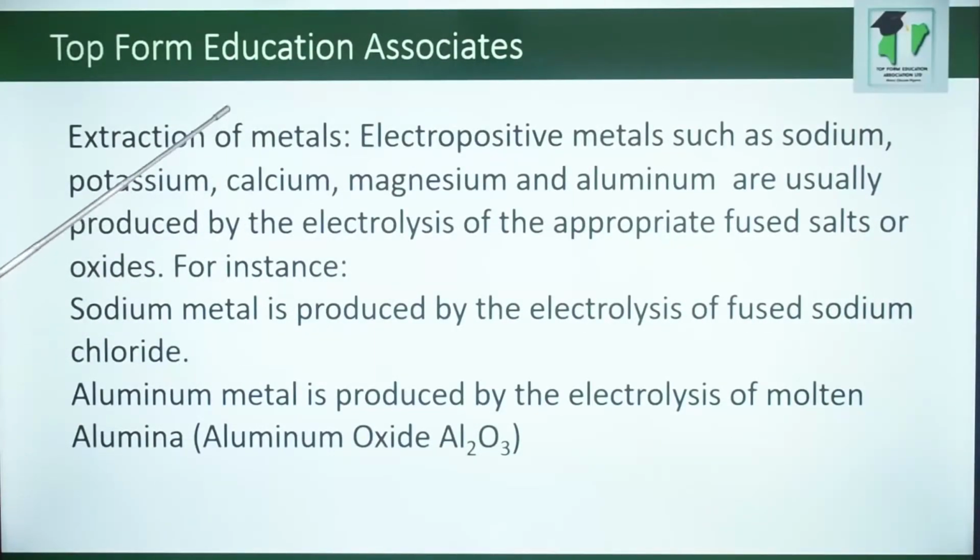Another application of electrolysis is extraction of metals. Electropositive metals such as sodium, potassium, calcium, magnesium, and aluminum are usually produced by the electrolysis of the appropriate fused salts or oxides. For instance, sodium metal is produced by the electrolysis of fused sodium chloride. Also, aluminum metal is produced by the electrolysis of molten alumina or aluminum oxide.